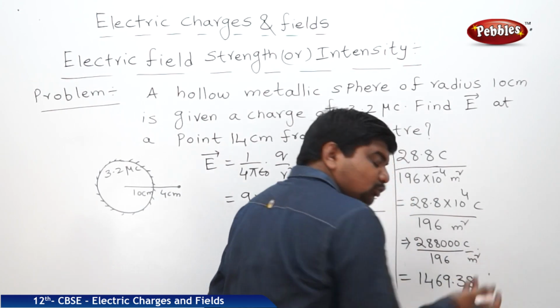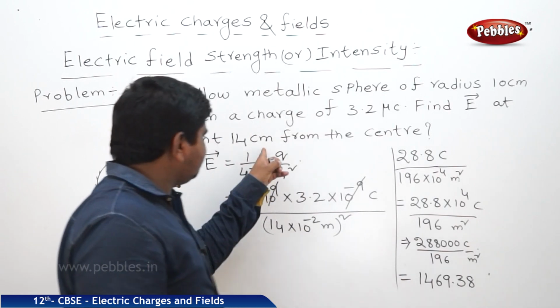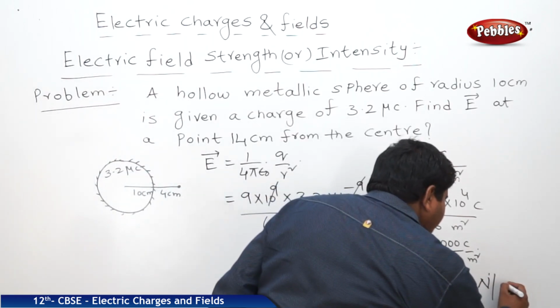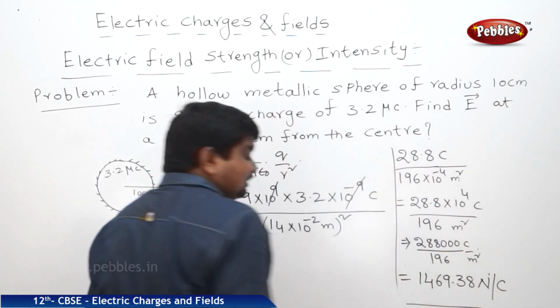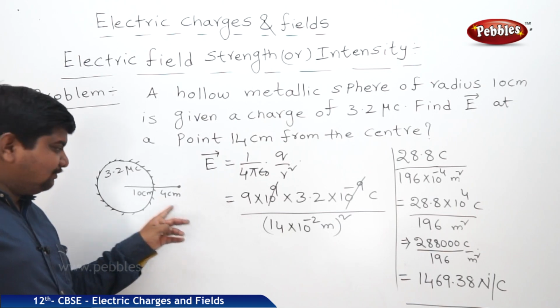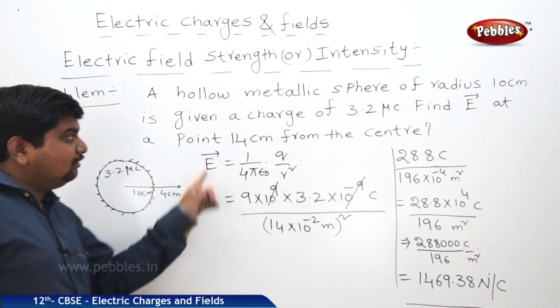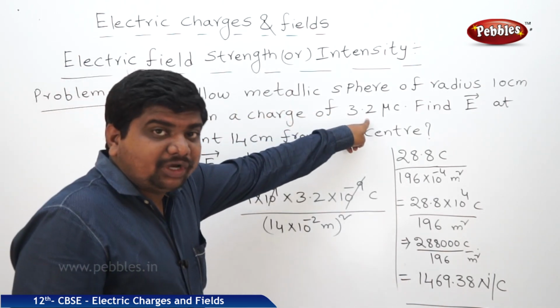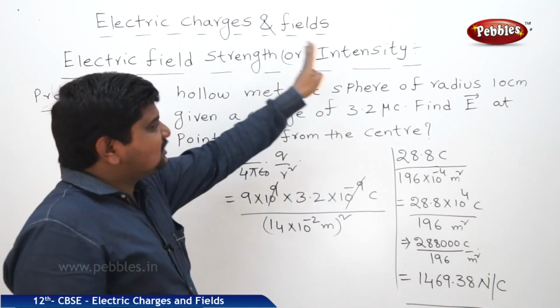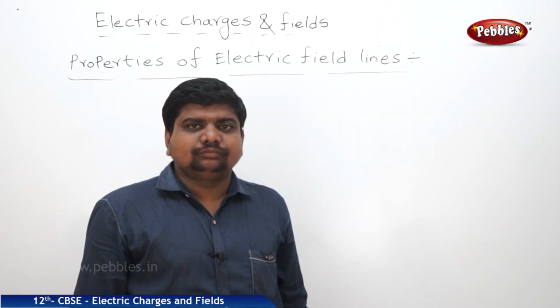1469.38. It is already coulomb per meter square, and with the units of 1 by 4 pi epsilon naught multiplied, it will be Newton per coulomb. This much is the electric field intensity at 14 centimeters away from the center of the metallic sphere, where the sphere is charged to 3.2 microcoulombs. This is one of the sample problems which relates to this concept.